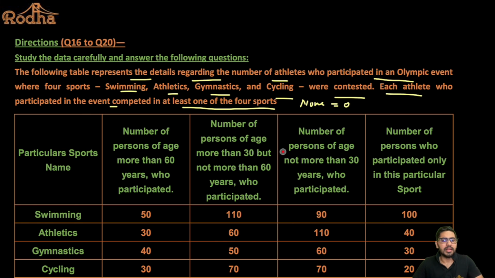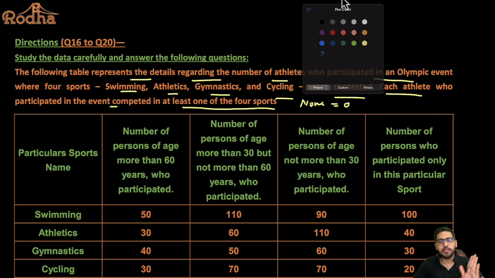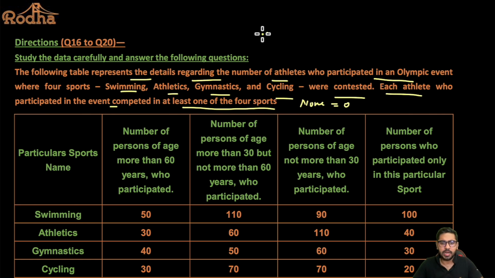All right, now let's try to figure out the number of people who are participating in each of these sports, right? So for swimming, it's going to be the sum of the entire first row, right? So I can say 110 plus 90 is 200, 200 plus 100 is 300 plus 50 is 350, right? Sorry, my bad. This 100 is exactly 1, right? But these are the number of people. So 110 plus 90 plus 50, that is the number of people in swimming is 250, out of which exactly one sport is 100, right? Exactly one sport, that is the number of people who participate in only swimming is 100.